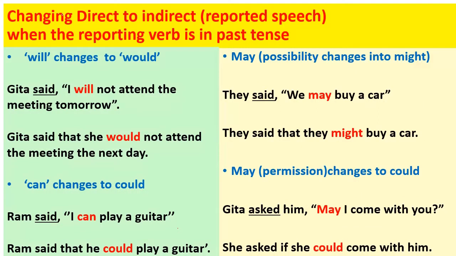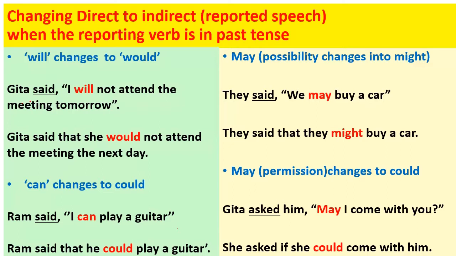In narration, when we have to change a statement from direct to indirect or reported speech, when the reporting verb is in past tense, will changes to would, can changes to could, may changes to might. So these auxiliary verbs will, would, can and could, may and might, they bear a present past relationship only when there is a situation of indirect narration or during reported speech when the reporting verb is in past tense.